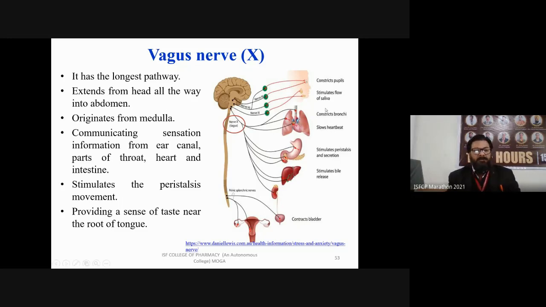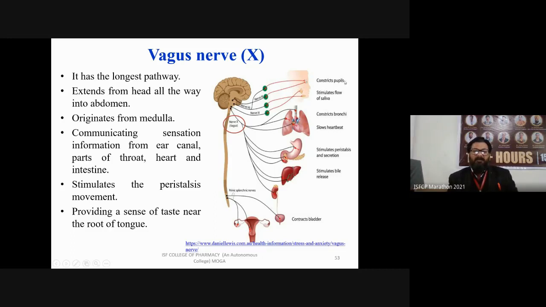It originates from the medulla and is responsible for particular functions. It communicates sensation information from the ear canal, parts of the throat, heart, and intestine. It also stimulates the peristalsis movement. It also provides a sense of taste near the root of the tongue.